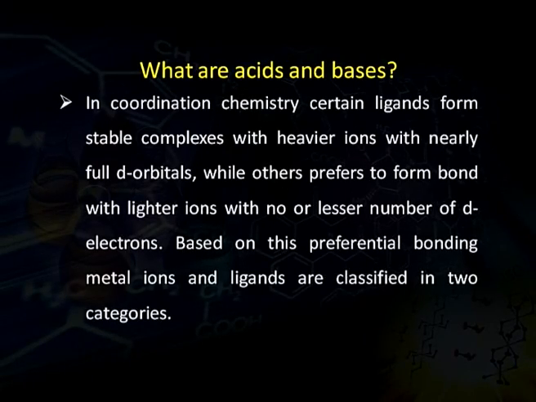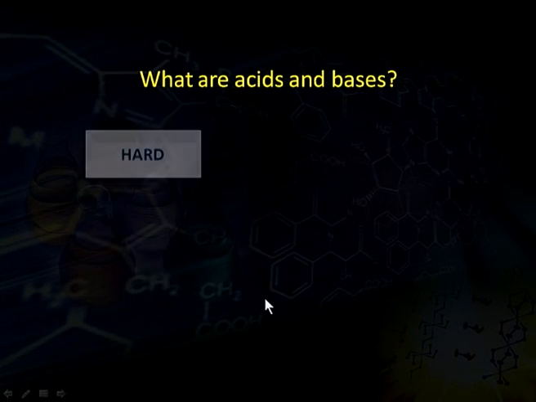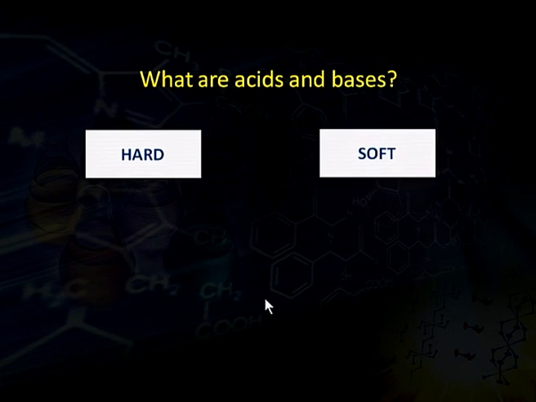In coordination chemistry, certain ligands form stable complexes with heavier ions which have nearly full d orbitals, while others prefer to form bonds with lighter ions with no or fewer d electrons. Based on this preferential bonding, metal ions and ligands are classified into two categories, the hard and the soft.